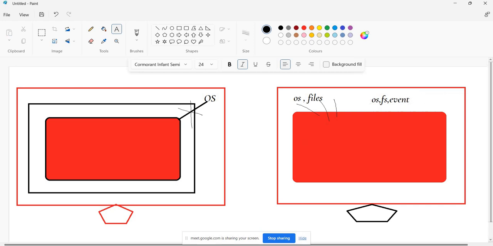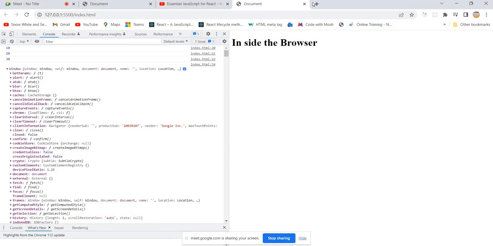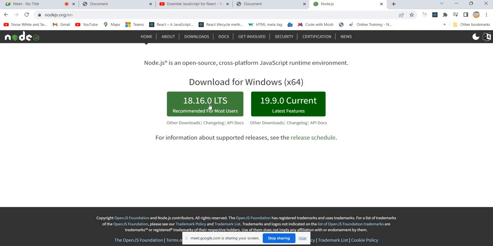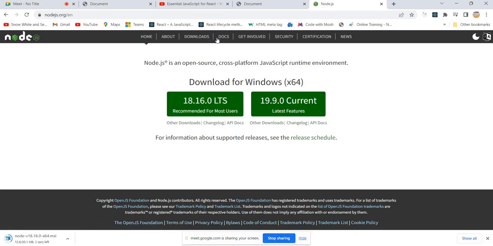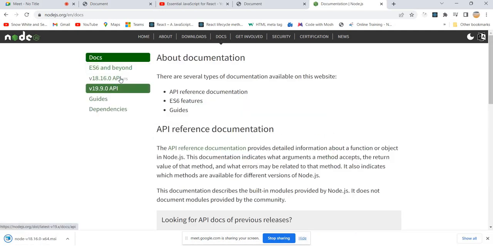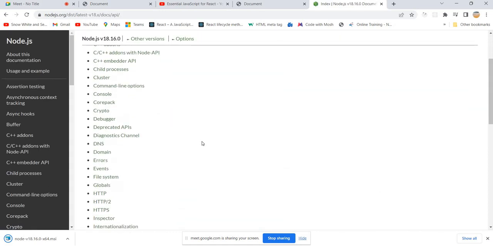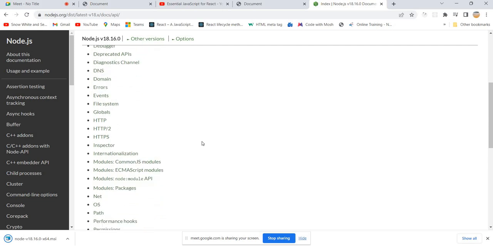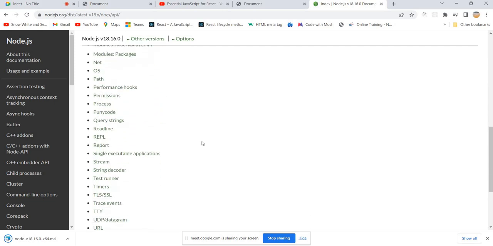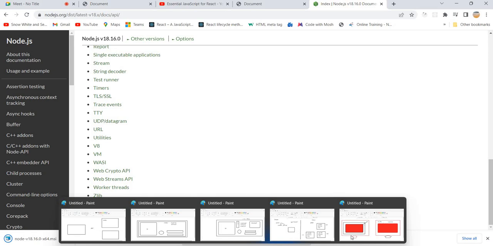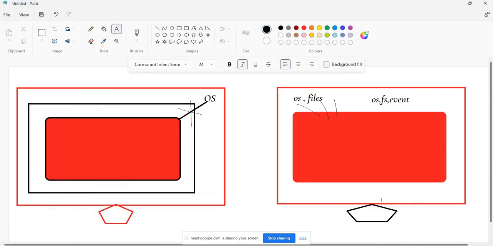And if you just go to the documentation, you can find all the core modules of Node.js. So just go to the latest version. Oh, sorry, I clicked on the download. This is the latest version. Okay, if you see, all these are the modules. Crypto, domain, errors, HTTP is very important, an operating system, path module, REPL, report. All these things will be available, and you can directly utilize the computer memory and everything, and you can build servers.